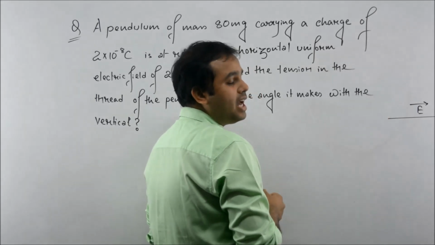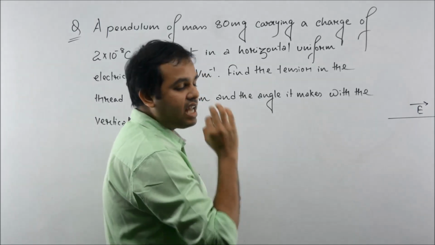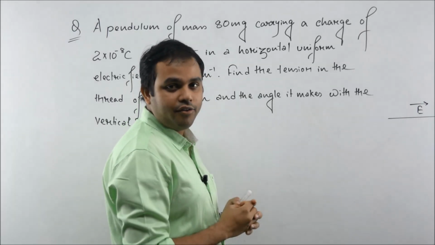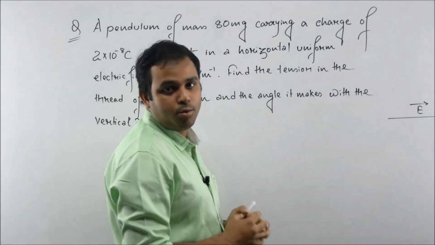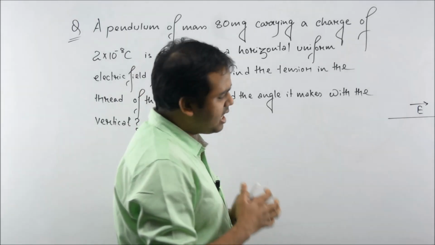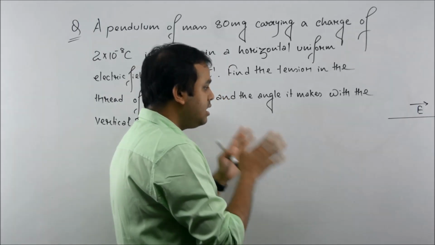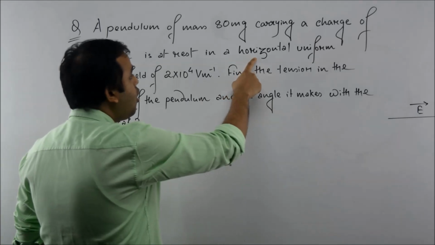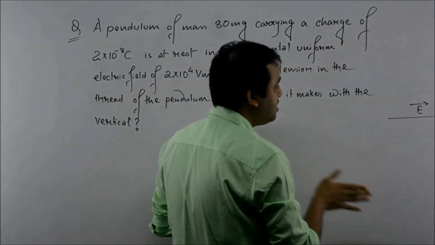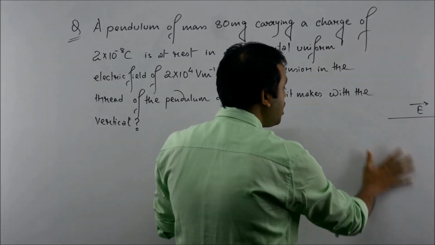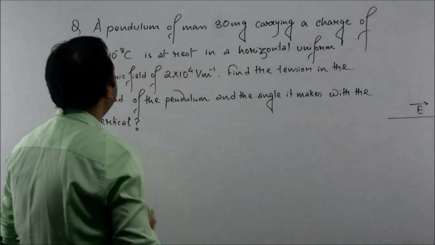Uniform electric field means at every point in this region the strength of electric field will be exactly equal, and at every point the direction is along the same direction. Here in the question it is given that the field is along the horizontal direction, so I have just considered that the field is along this direction, and this is a region of uniform electric field.